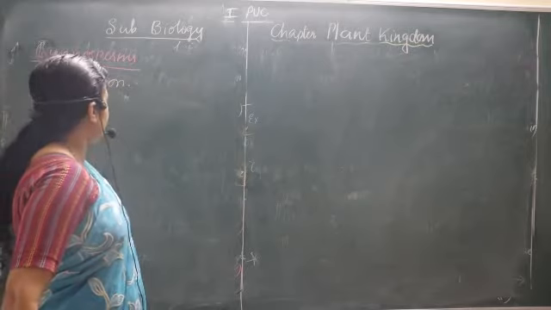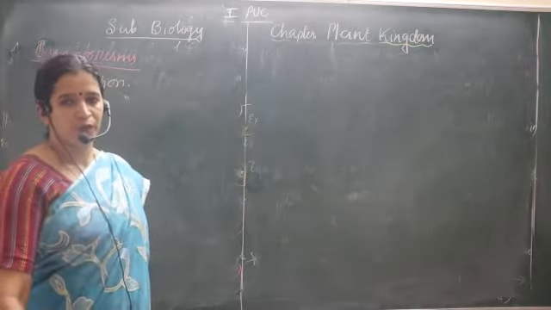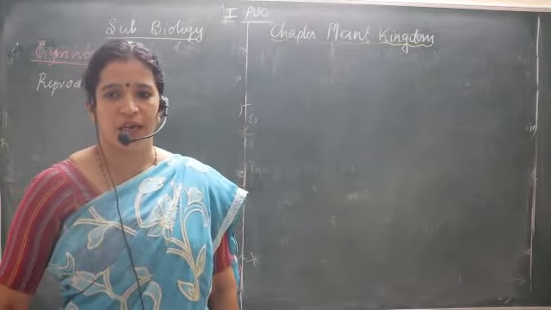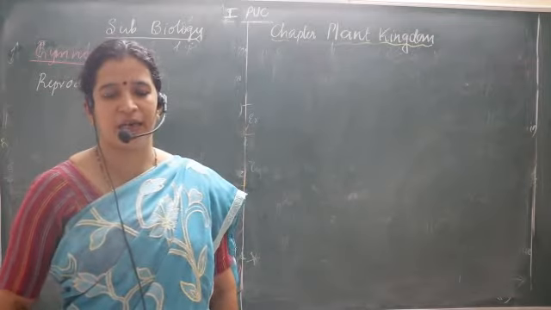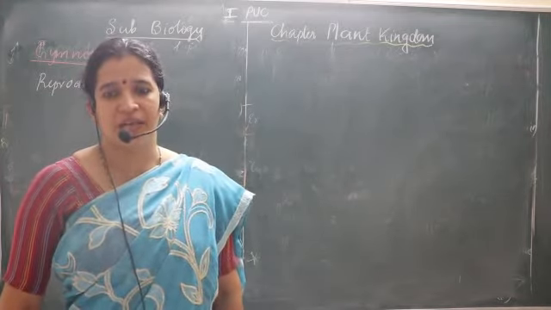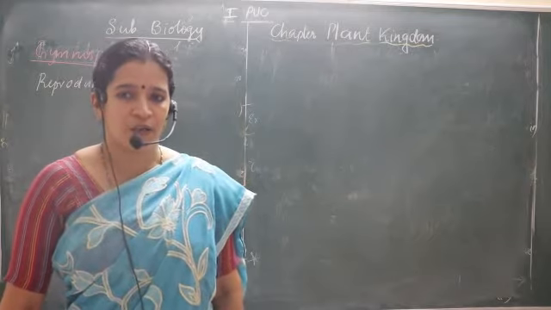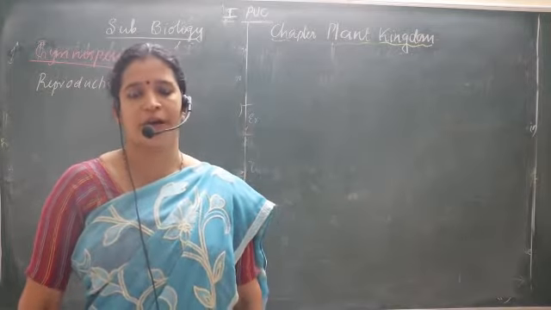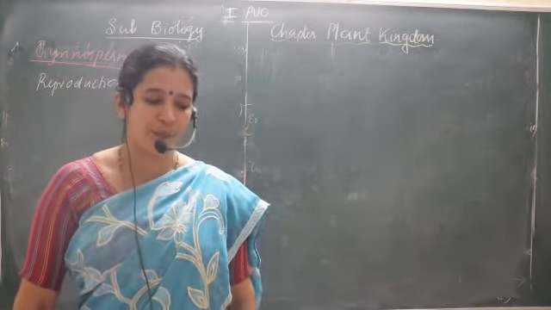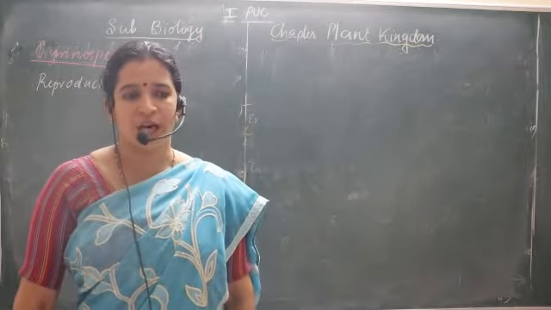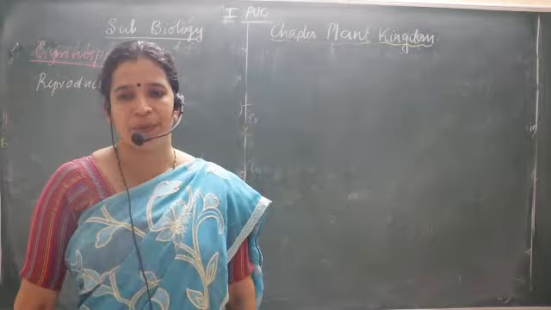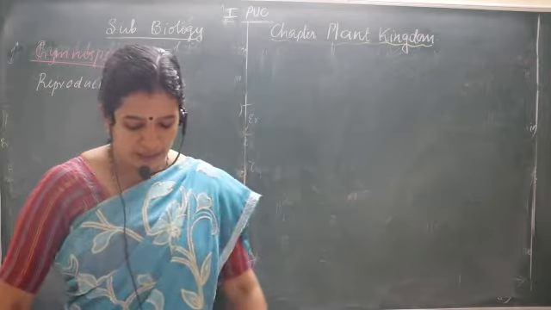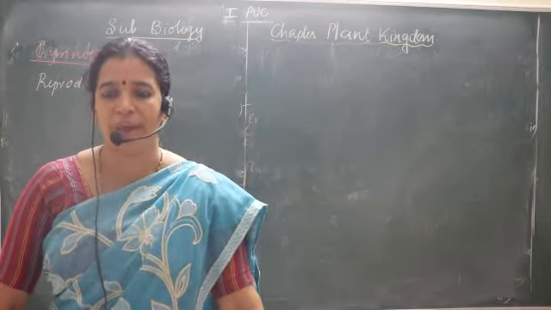I'm continuing with the topic gymnosperms. In the previous session we have clearly learnt about the structures and some of the types of spores, or some of the additional structures like coralloid roots and mycorrhiza. Those topics we have completed in the last session. Now in this session, let me continue from where we stopped in the previous class. We have stopped with their reproduction.